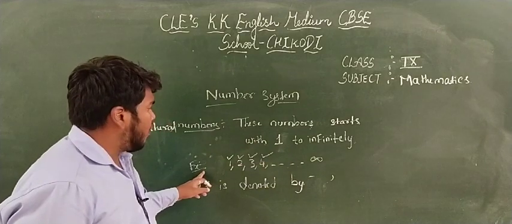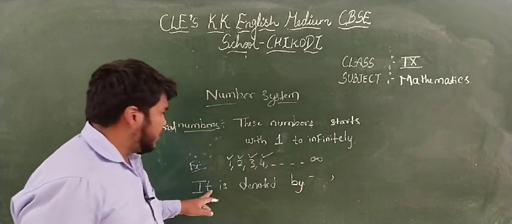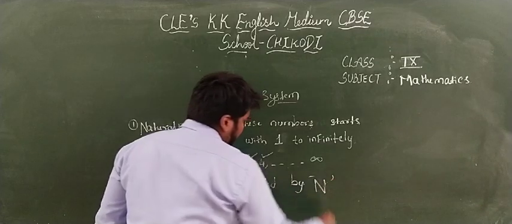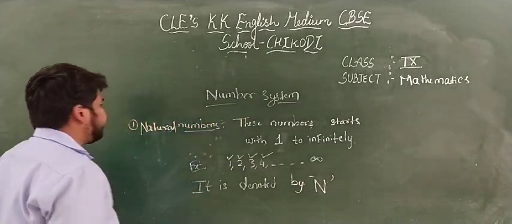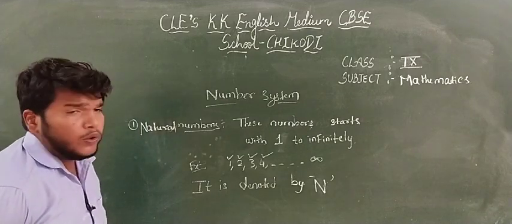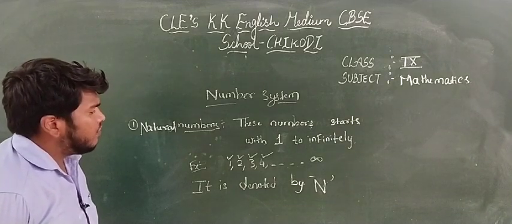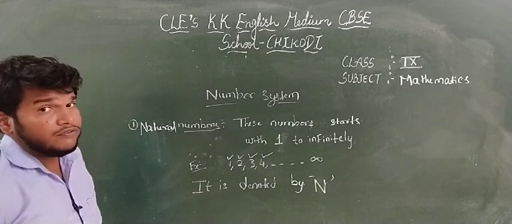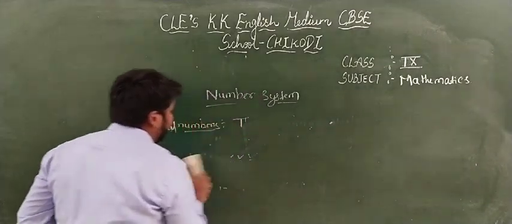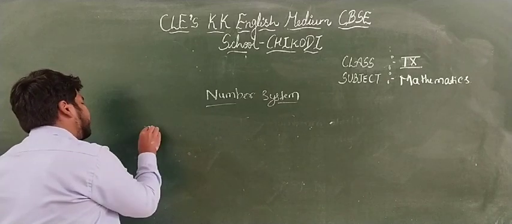That is 1, 2, 3, 4, and so on up to infinity, and it is denoted by N. Natural numbers are denoted by N. Okay, this is the definition. Natural numbers start with 1 to infinity. Example: 1, 2, 3, 4, and so on up to infinity. The next definition is integers. That is the third definition you are going to study.